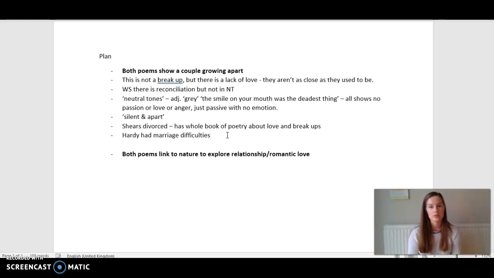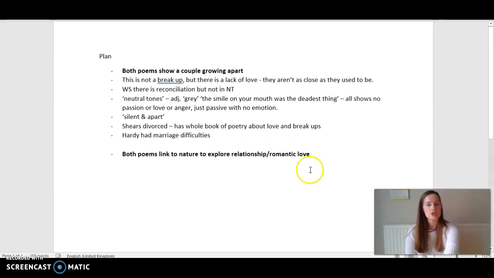If it doesn't link to what you're saying, say for example, I knew that Sheers was born in France, I don't actually think that's true, but say he was, that's completely irrelevant to my point, so I wouldn't need to put that in. So you must make sure that the context is linked to the point.